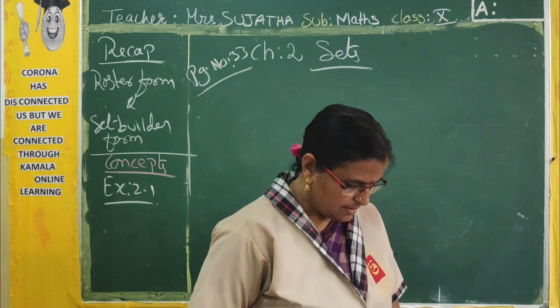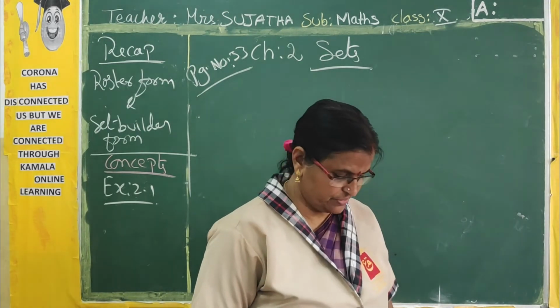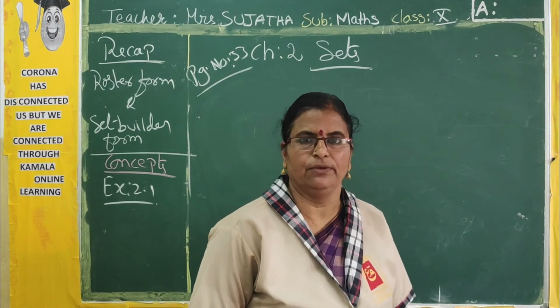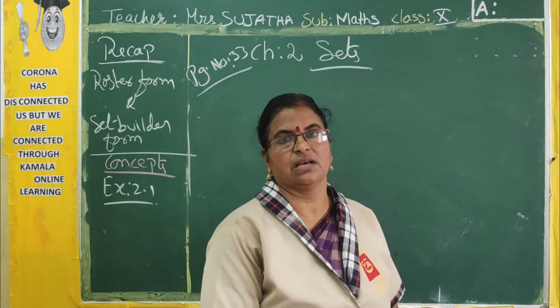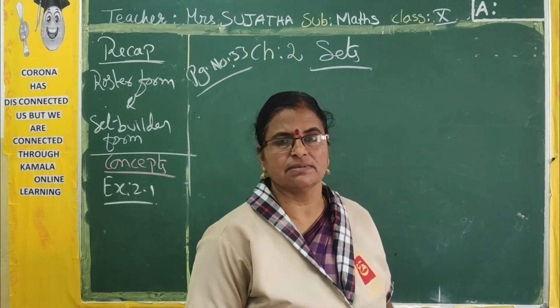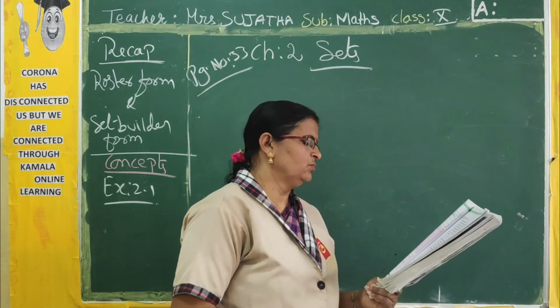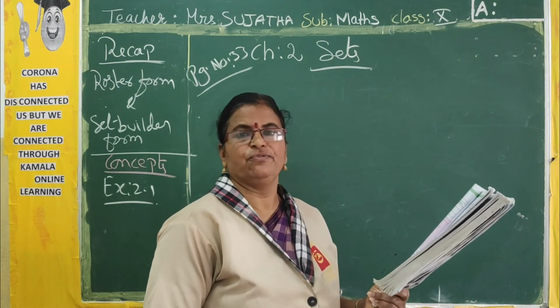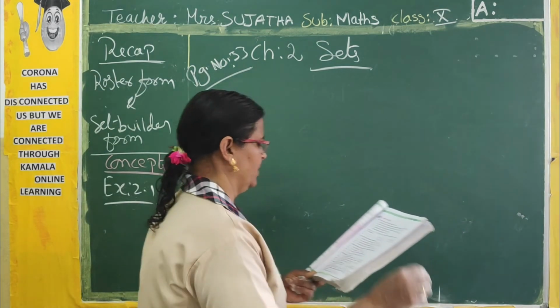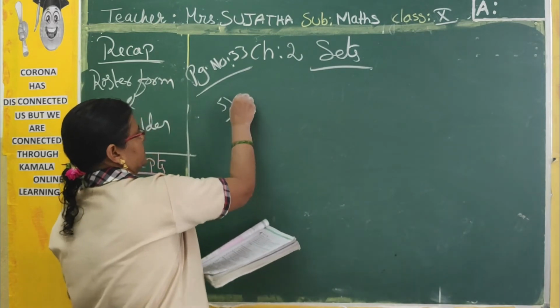What is the fifth one? Write the following sets in roster form. They are given in the set builder form. Already we did this in the example sums. Do this, try this, we did sums like this, no? Same only. Now, first one. So, set builder form is given. Roster form you have to write. Now, fifth sum, first one.